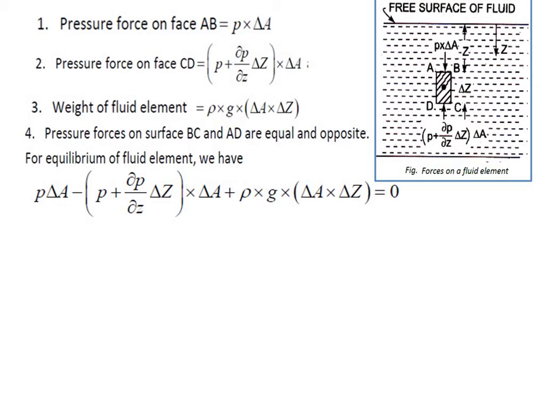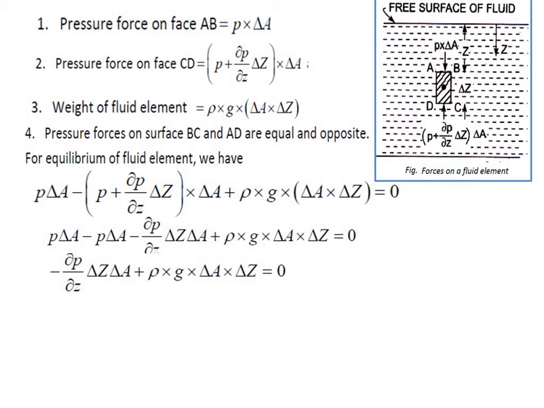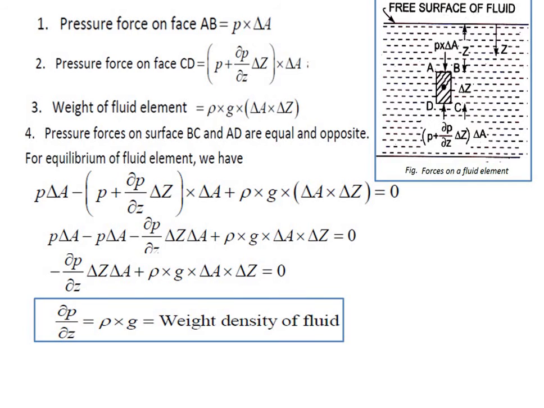Now removing the common terms, P into delta A and P into delta A will cancel, leaving minus dP by dZ delta Z delta A plus rho g delta A delta Z is equal to 0. So we can write dP by dZ is equal to rho g, which is the hydrostatic law, which is proven.